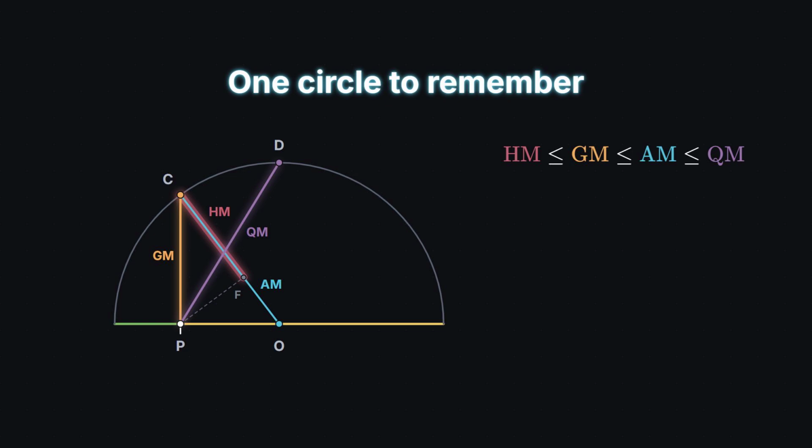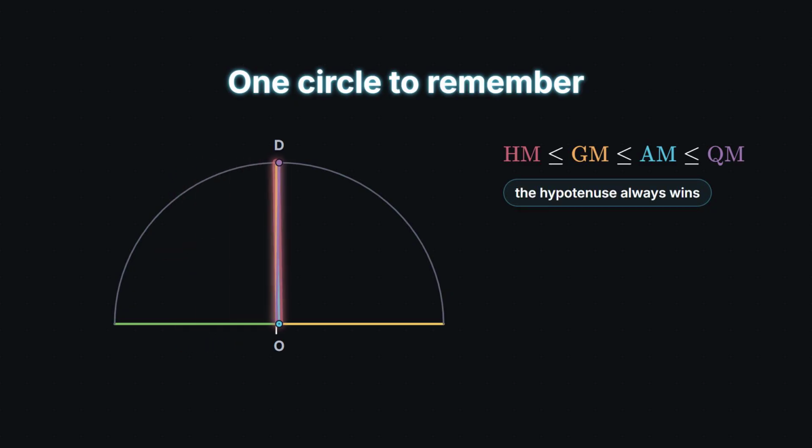In a right triangle, the hypotenuse always wins. And when the two numbers are equal, everything collapses onto the radius, and all 4 averages agree. Equality is symmetry.